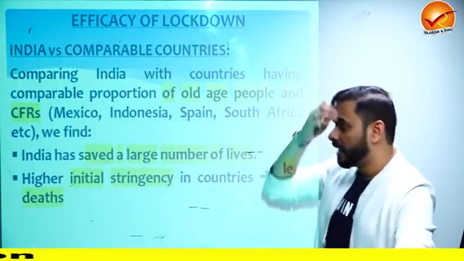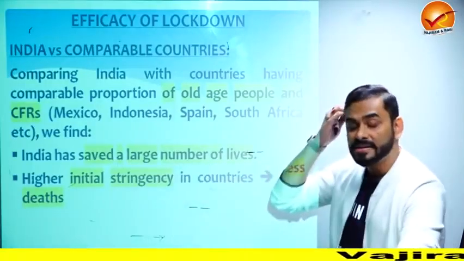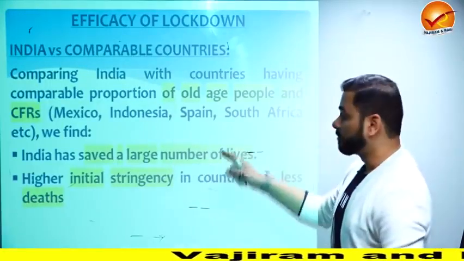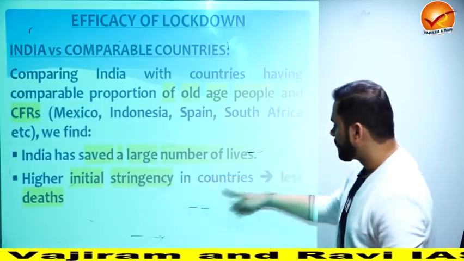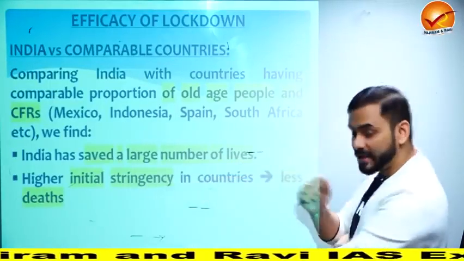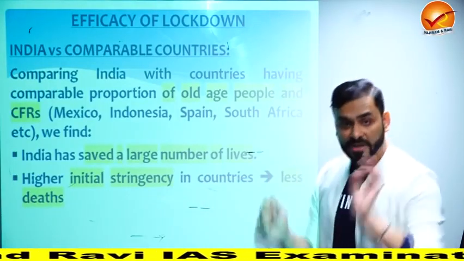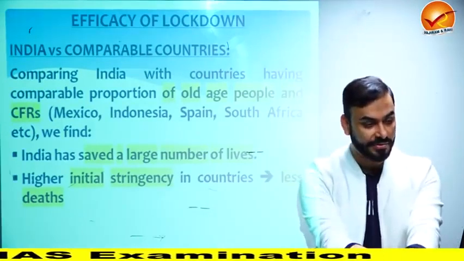So they find out that India has saved a large number of lives. Why has India saved a large number of lives? Because we went for strict lockdown. So we could save a large number of lives. Higher initial stringency in the countries, less deaths. Means those countries which took very strict lockdown measures, the number of deaths have been low in these countries, like India.